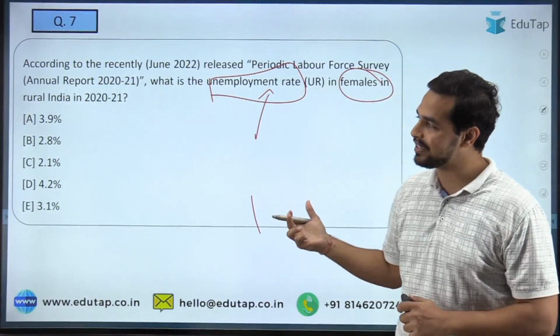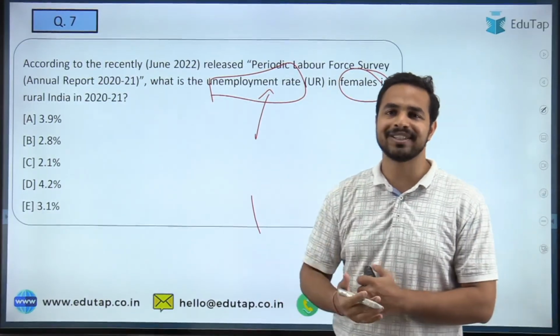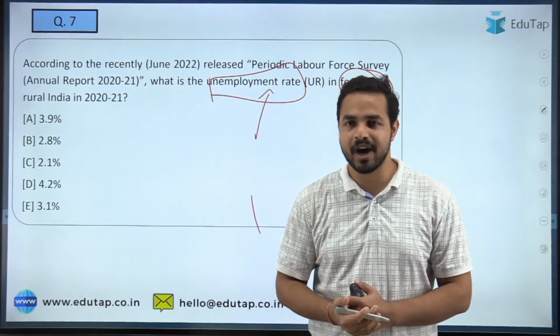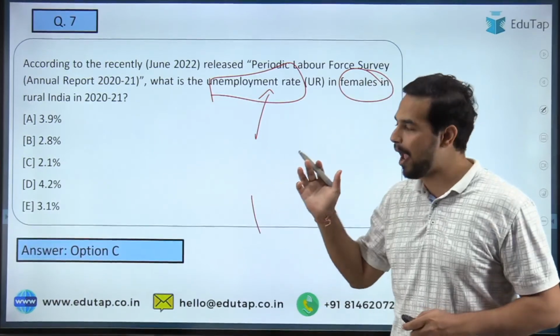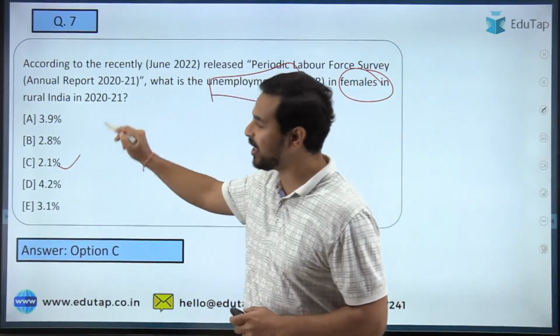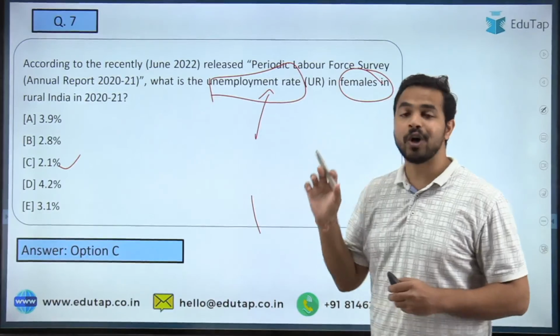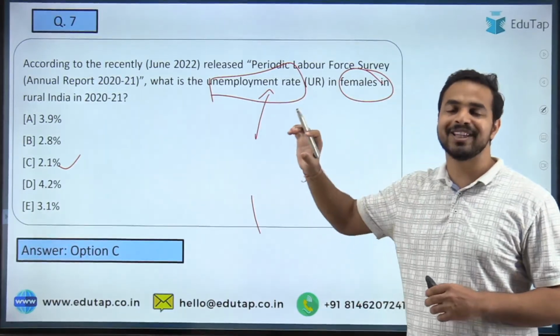Quickly tell me in the comment section. Let's see who will answer the question correctly. So Nilesh, Megha, Arun and everybody are saying that option C is the right answer. Absolutely right. The right answer is 2.1%. That is when I talk about the unemployment rate of females in rural India.